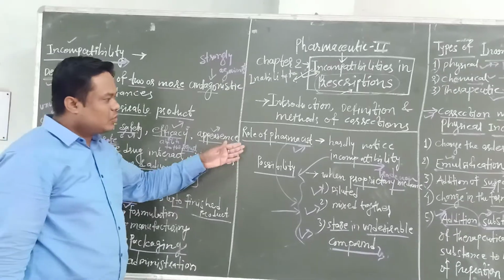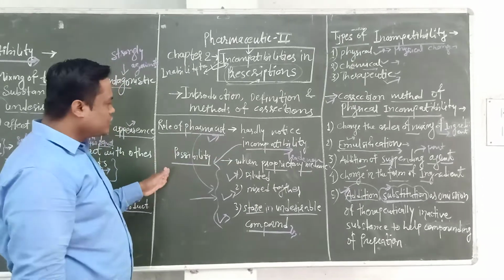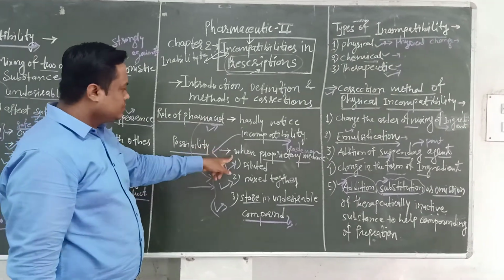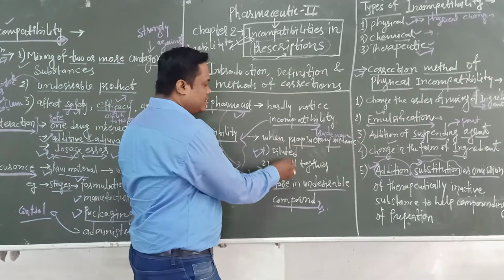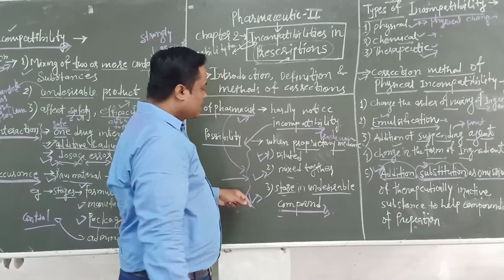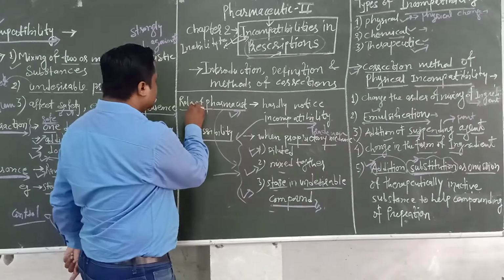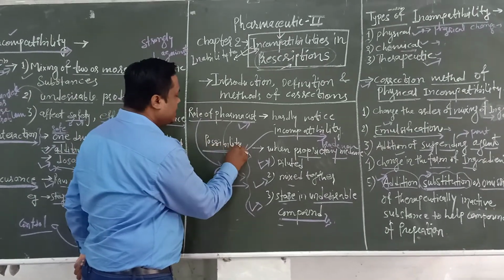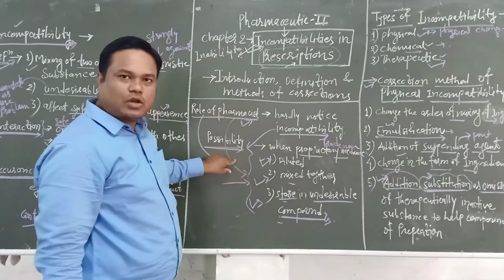And next, what is the role of the pharmacist? What is the incompatibility and what is the possibility? When proprietary medicines are diluted, mixed together or stored in undesirable conditions, if they are not stored properly, then what can be done? The pharmacist can easily detect what is the incompatibility in the formulation of the preparation.